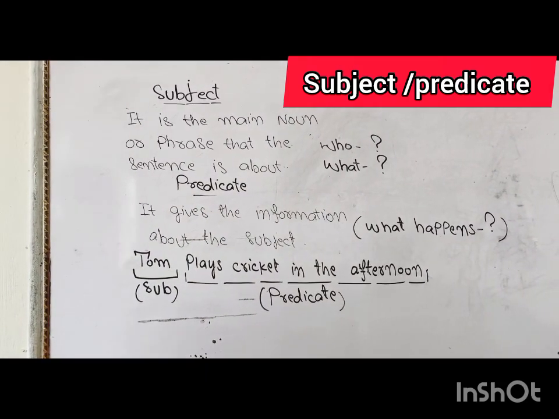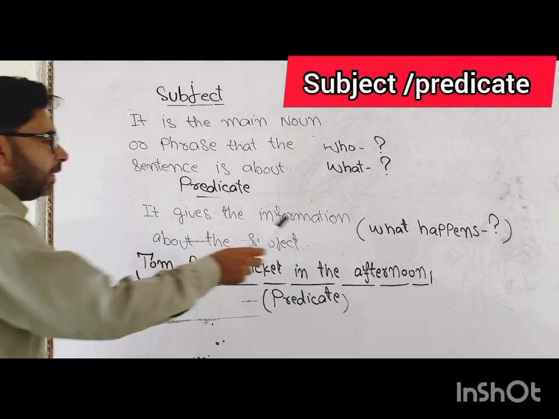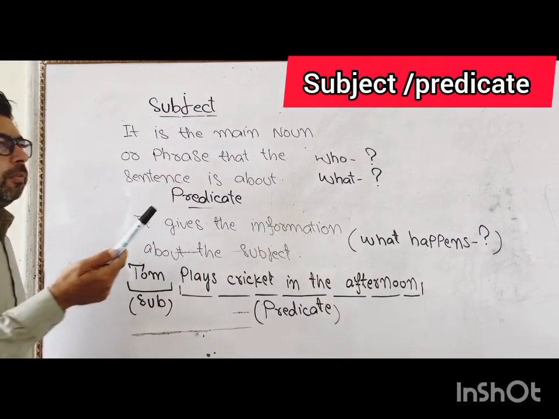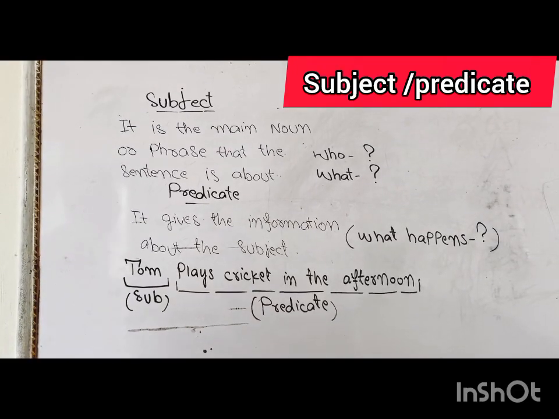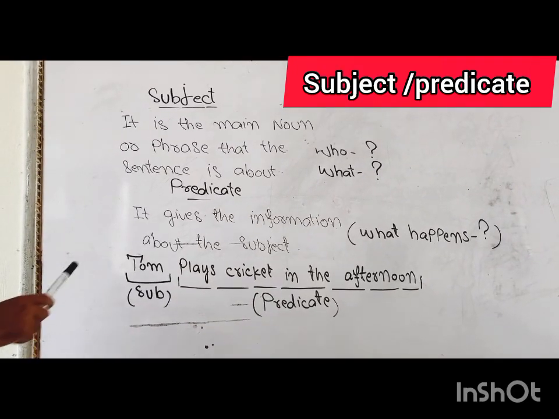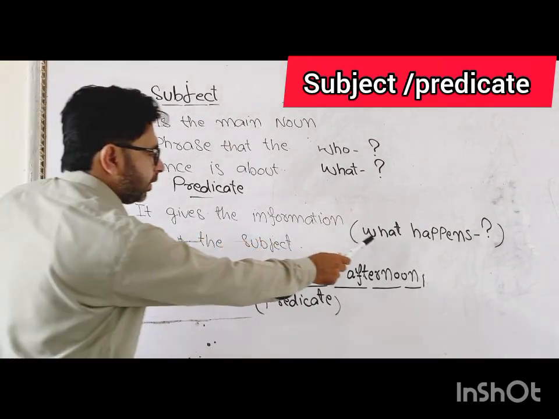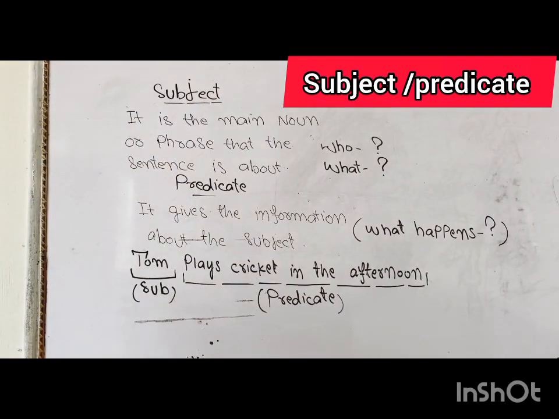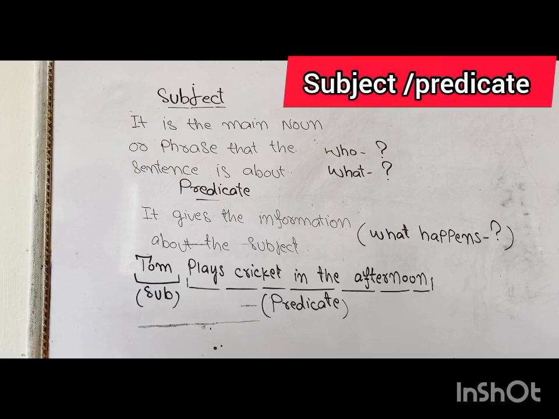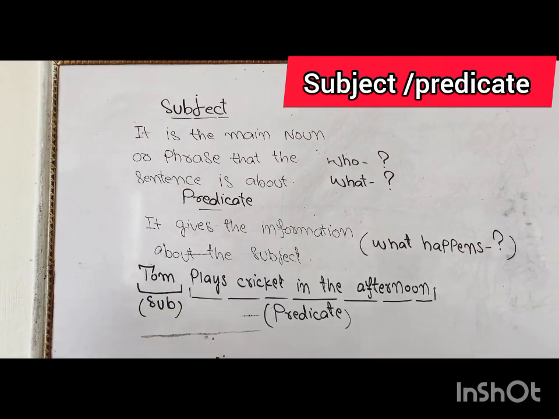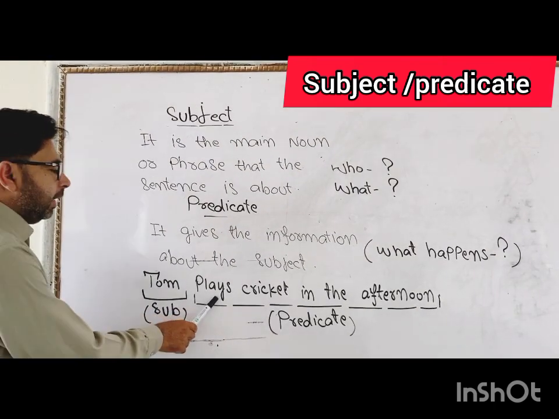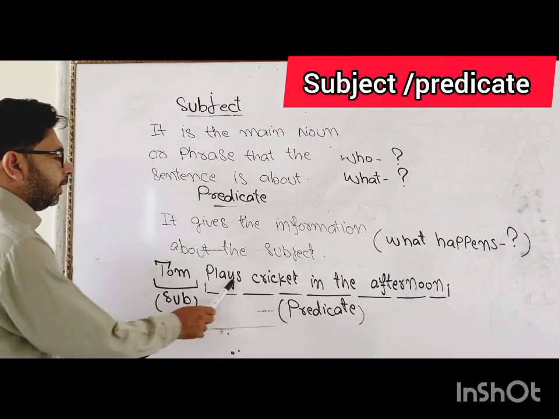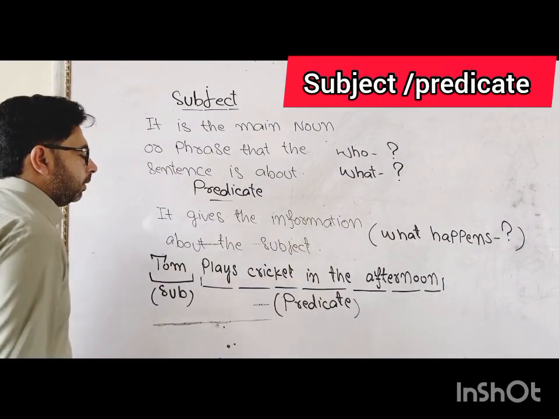And it gives the answers of the questions like what happens, or what was happening, or what will happen. The predicate answers the questions like what happened, what happens or what will happen. Now look at the example. Tom plays cricket in the afternoon.